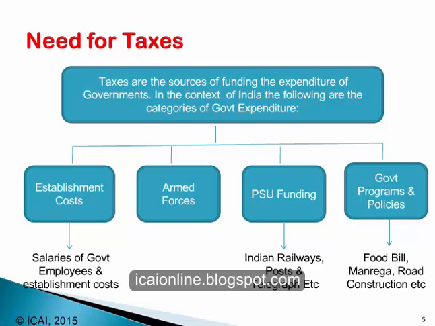Now we come to the basic need for taxes by any government. Taxes are the source of funding the expenditure of governments. In the context of India, the following are the categories of government expenditure. The first category comprises the establishment cost of the government, which includes the salaries of government employees and other establishment costs, the administrative cost of running the government machinery.